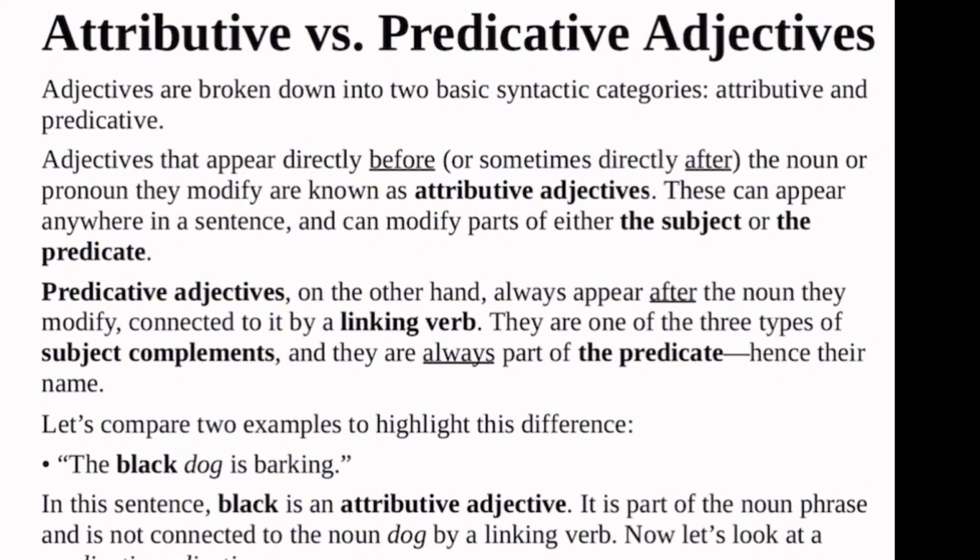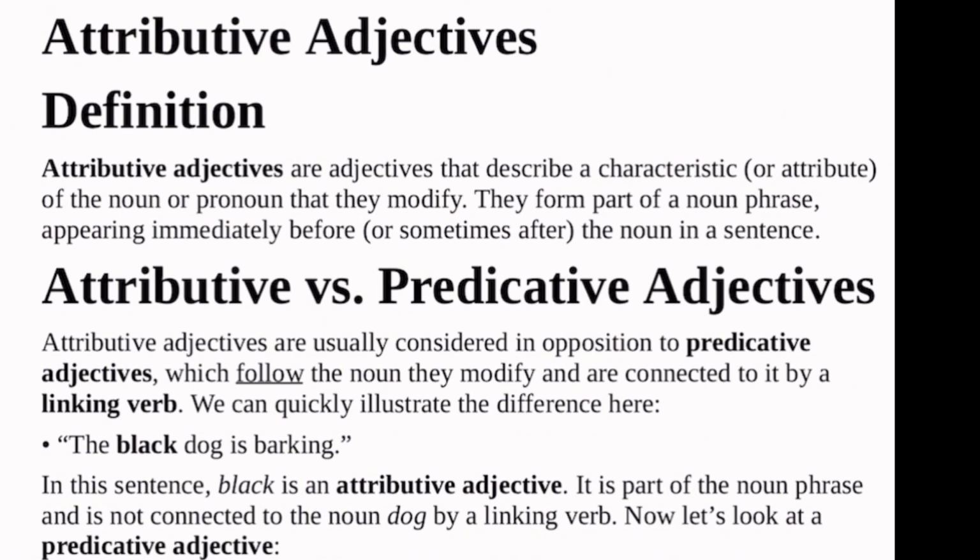Attributive adjectives appear directly before or sometimes directly after the noun they describe, that is, they are close to the noun. We call that kind of adjective attributive adjective, from the word attribute. And they can appear anywhere in a sentence.